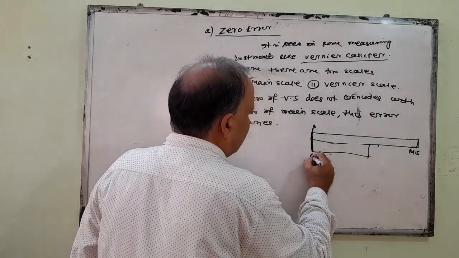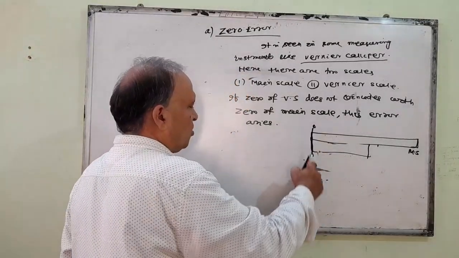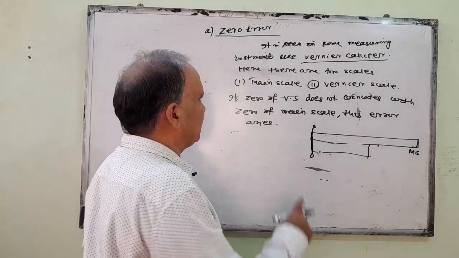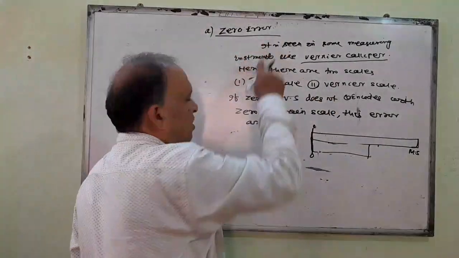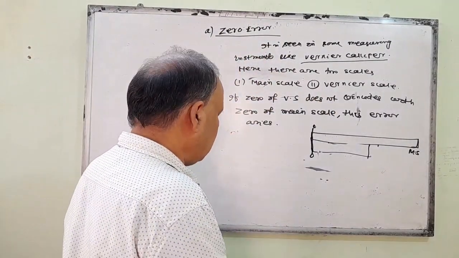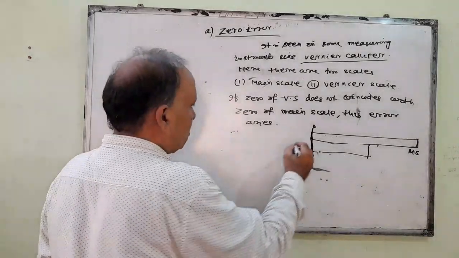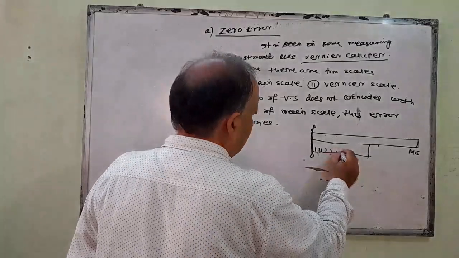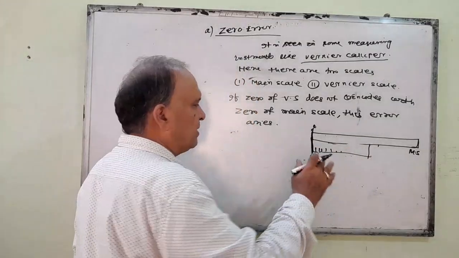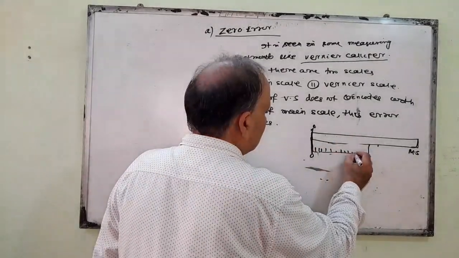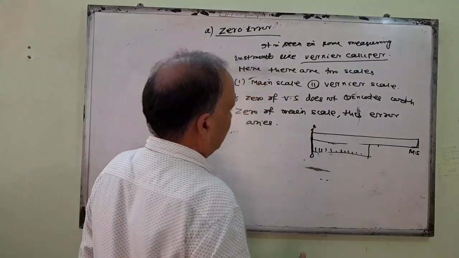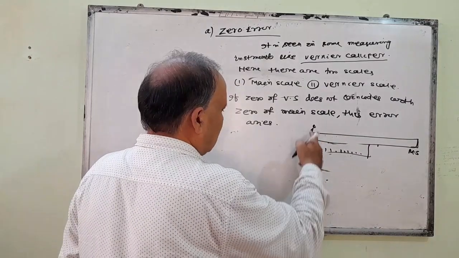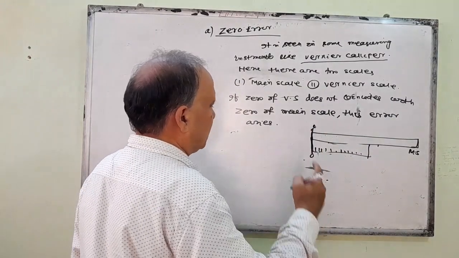Zero of the main scale does not coincide with zero of the vernier scale.